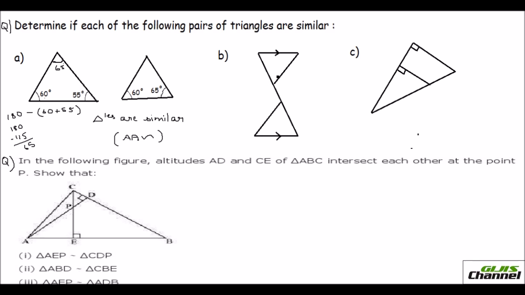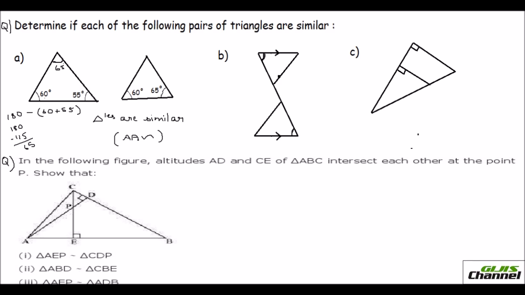Now look at the second problem, B. Here no angles are given. So let us see if we can find out any of these angles. The only information in this second problem is that these two lines are parallel, right? So these two lines are parallel and this is a transversal cutting the two parallel lines. So these two angles should be equal. They are alternate interior angles, right? So this angle should be equal to this angle. So we got one angle equal.